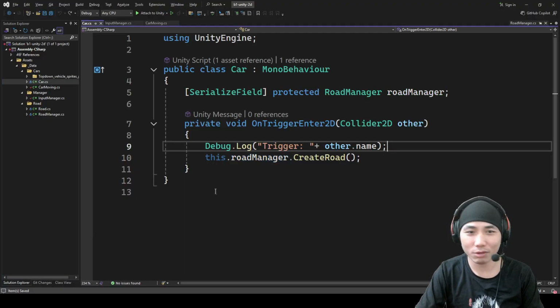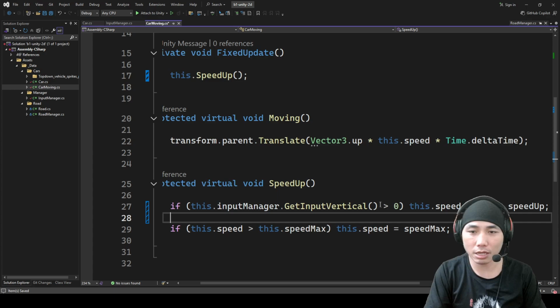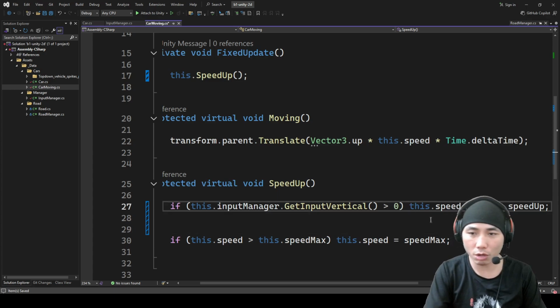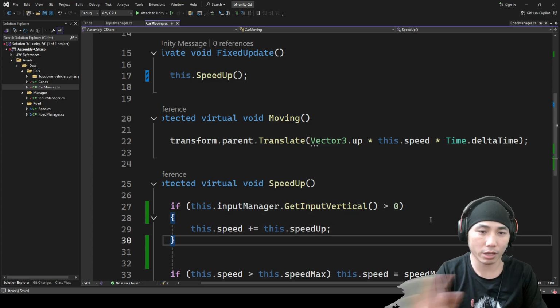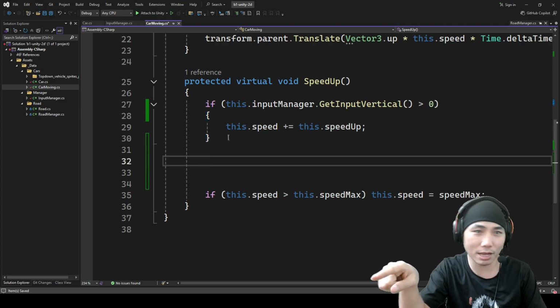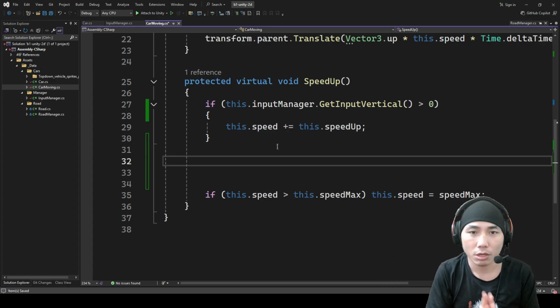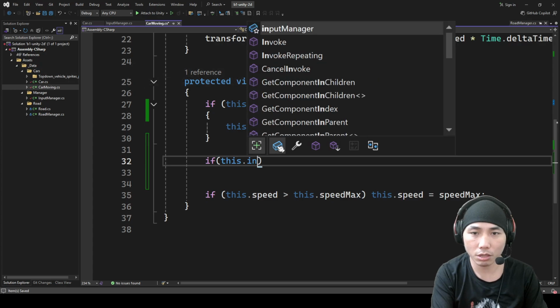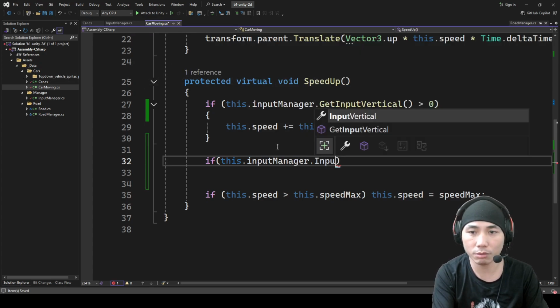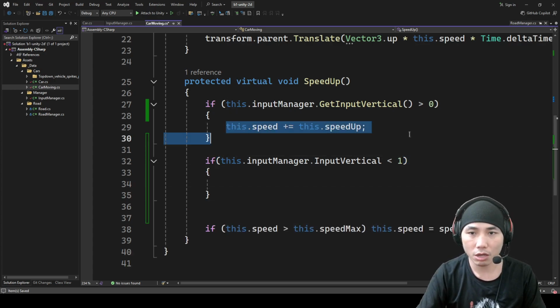So now I want to remove this one. I don't need this one anymore. Now let's add another condition. If you see this one is too complicated to read, you can do something like this. This is okay. This is a better way to do this, easier to read. I like it in one line, but for you at the beginning, you can do this to make it easy. It's the same. So okay, when I'm not pressing the vertical, what are we going to do? If this input manager input vertical is equal or less than 1, what am I going to do? I will decrease the speed.